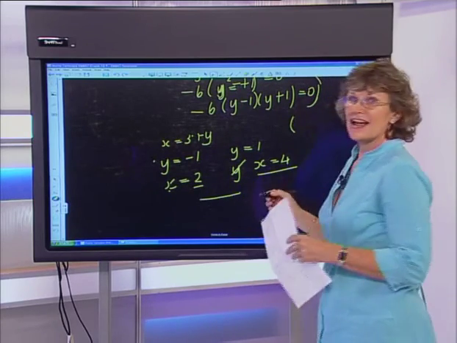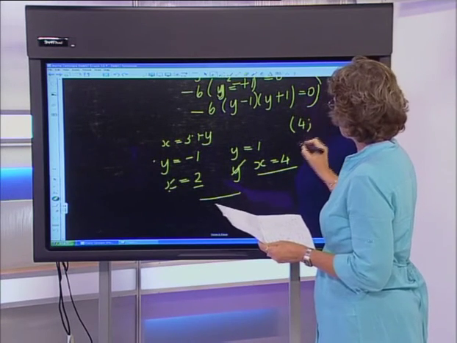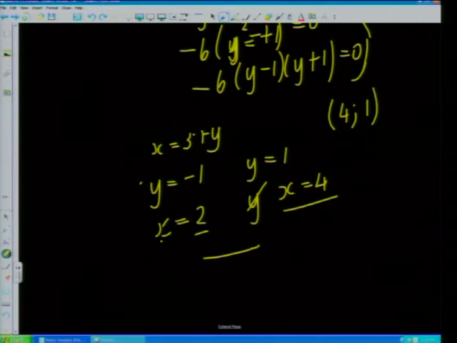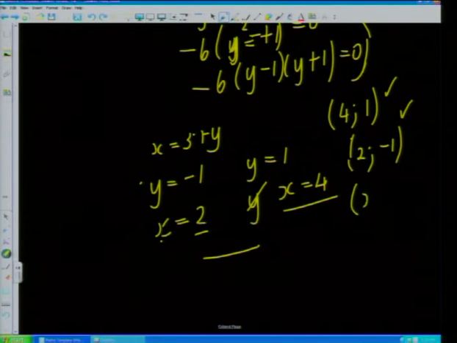So guys, again, I like to have my answers presented properly, and so when x is 4, it works with y being a 1, and when x is 2, it works with y being a -1. And why I like that is because one of the other ways that we can solve simultaneous equations is through graphs. And if we were to draw two graphs, where the two graphs actually crossed each other, or intersected, that would be the x-coordinate and the y-coordinate of the point where the two graphs actually share a point in common.